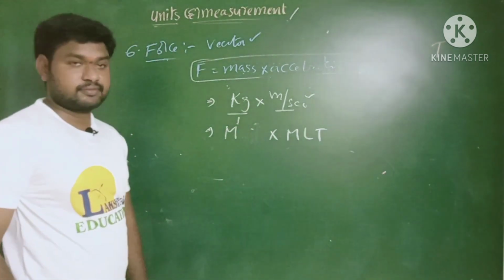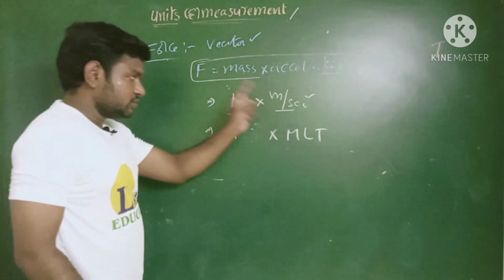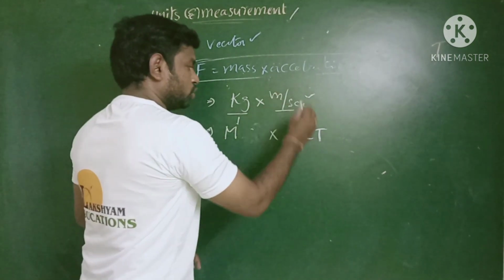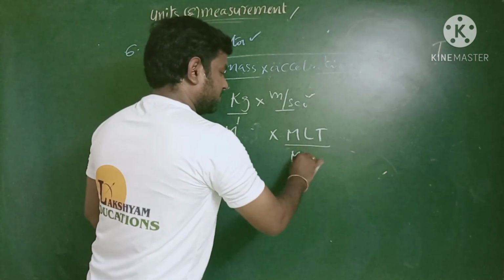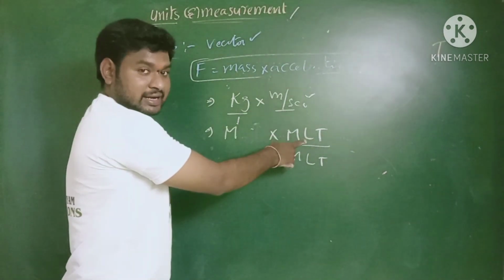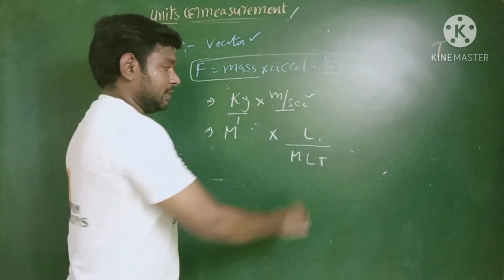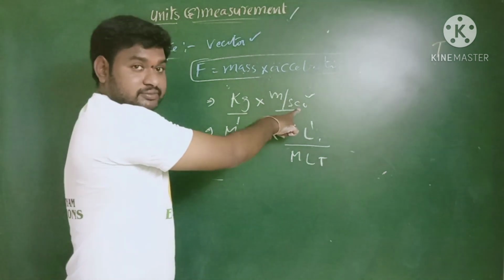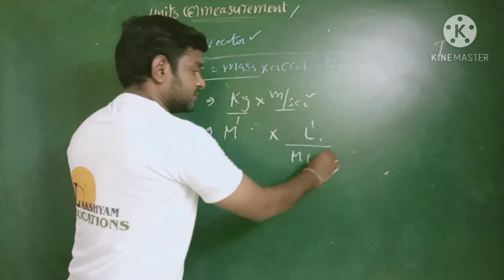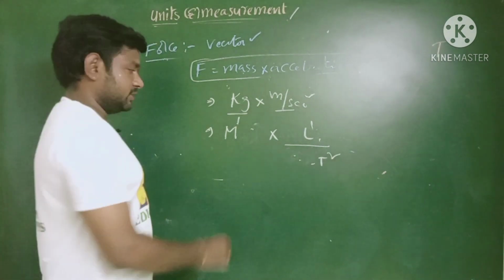Is it clear? Second, meter per second square: meter gives information about the length, L power 1. Second square gives information about the time, T power 2. No need of mass, no need of length.